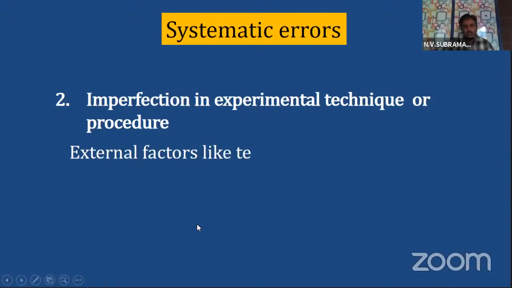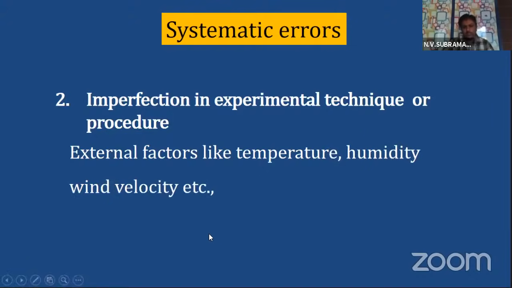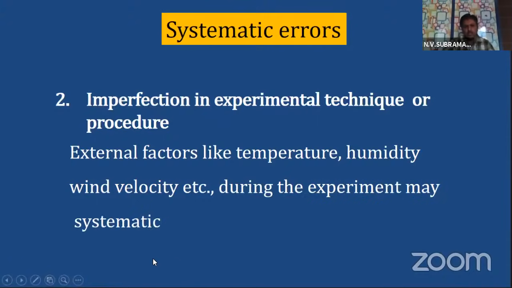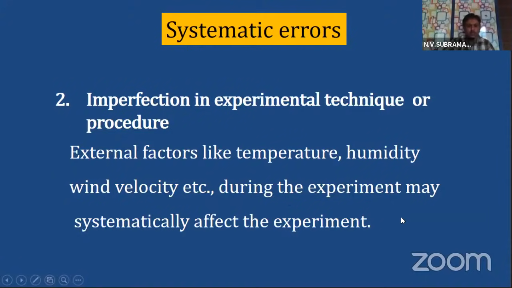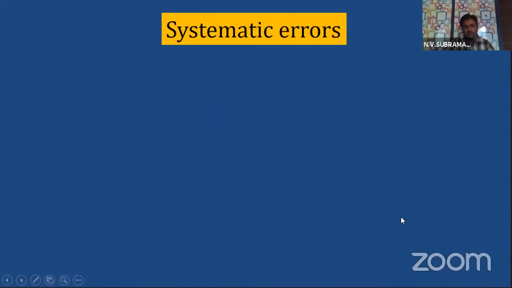So they arise due to external factors like temperature, humidity, wind velocity, etc. during the experiment, and may systematically affect the experiment. Whenever there are external factors like temperature changing, humidity changing, or wind velocity changing, they may affect the experiment you are doing. Okay. Next one, personal errors.